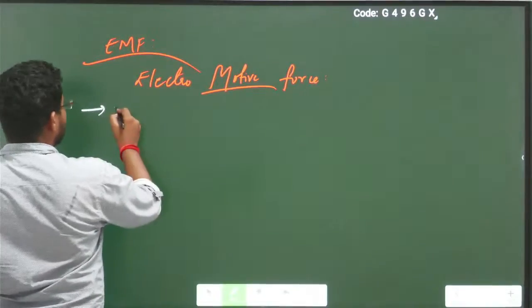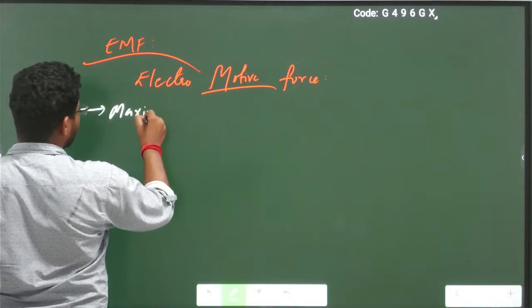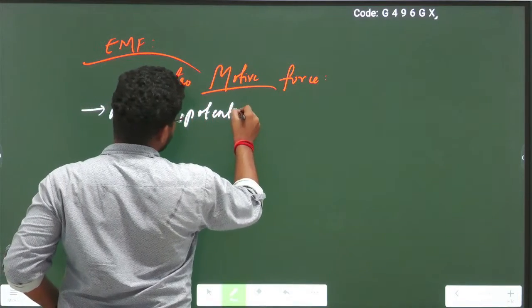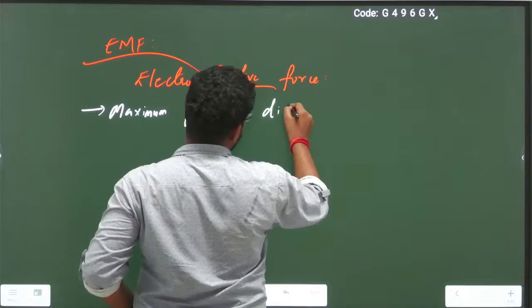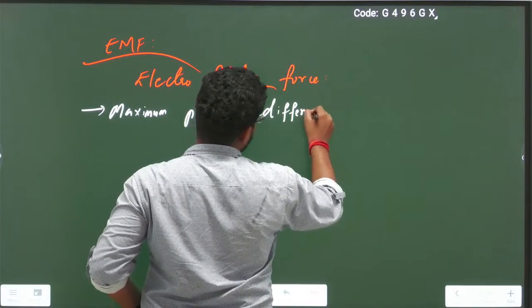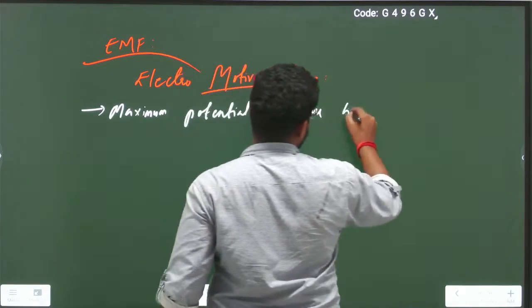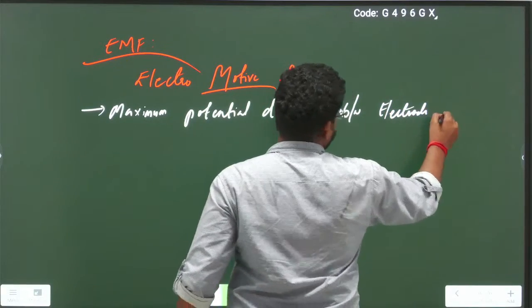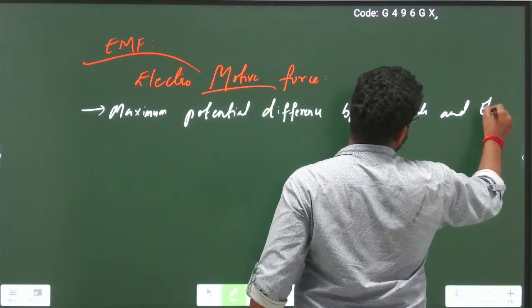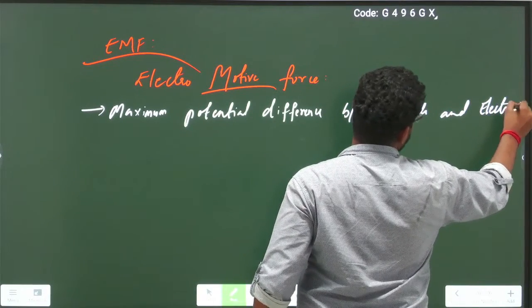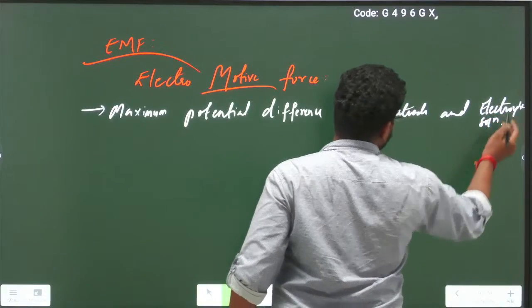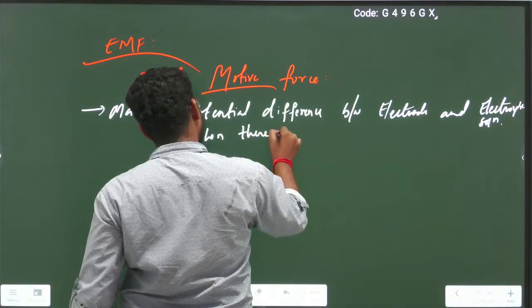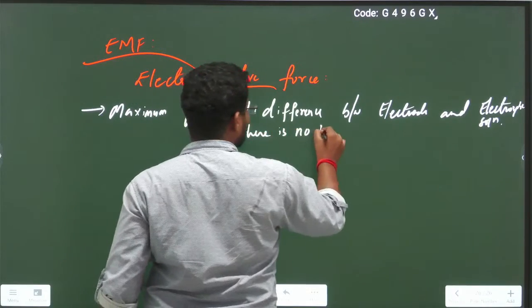It is defined as maximum potential difference between electrode and electrolytic solution when there is no current flow.